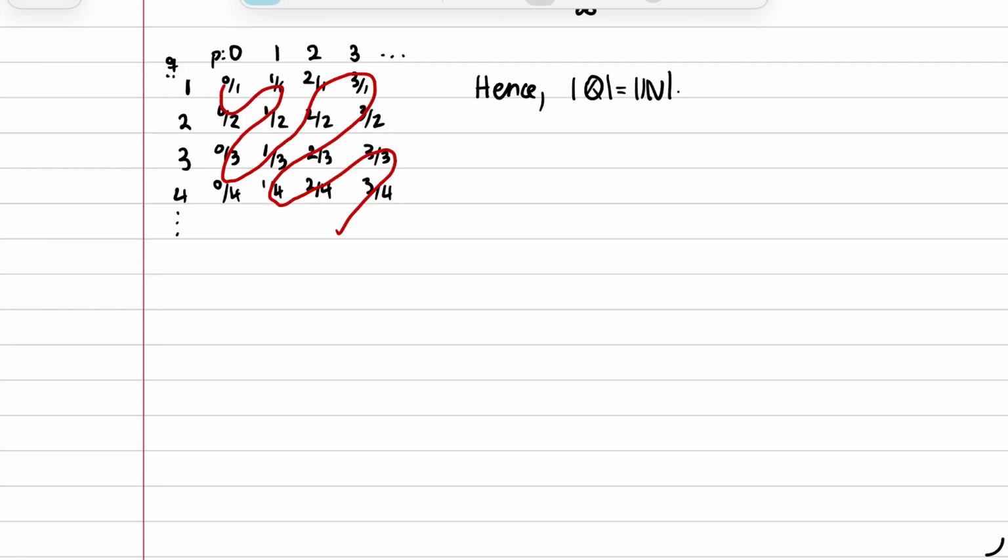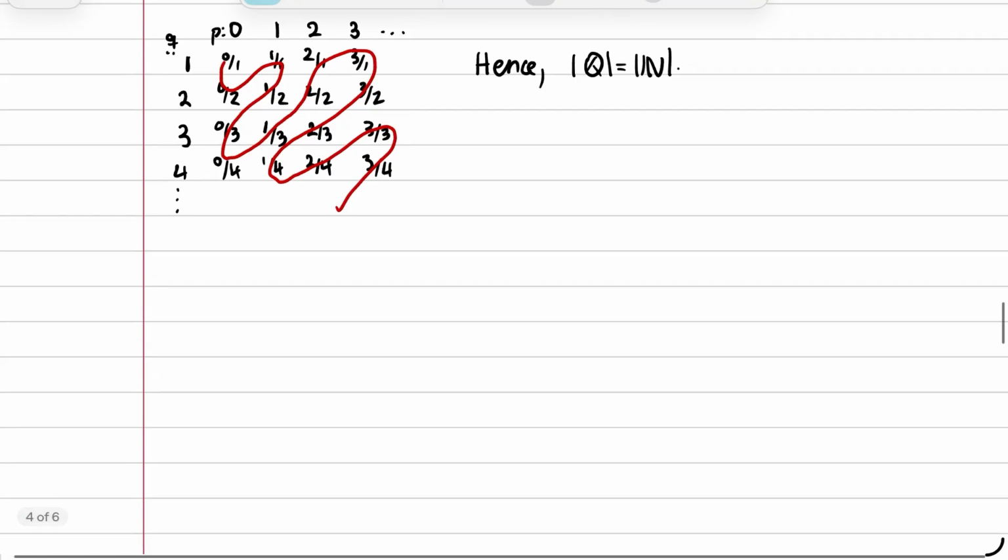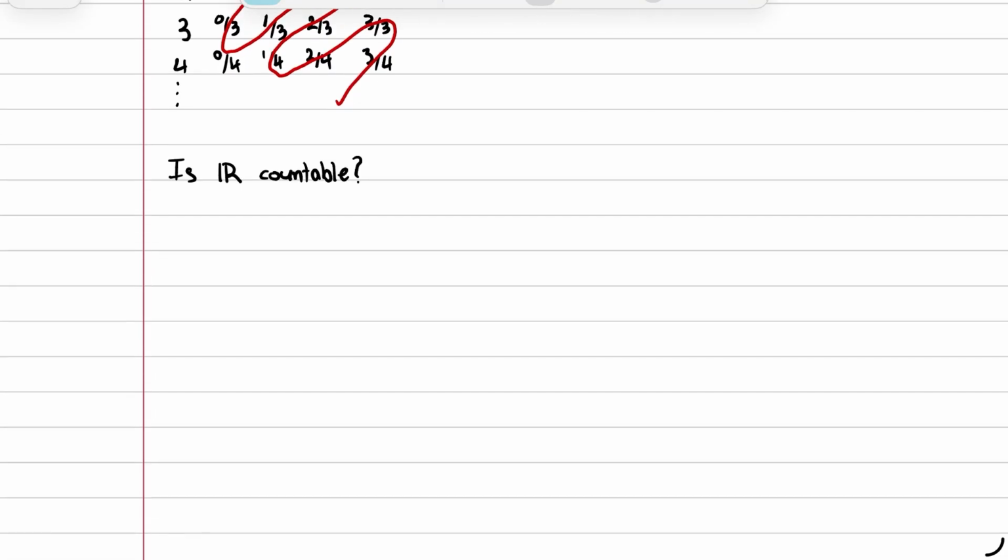Even if it's infinite, it means you can count them, you can list them, and that is the core of the next proof. Question: are the real numbers countable? I mean, so far we've been dealing with one infinity, that of the natural numbers, but is the real numbers going to be similar? After all, it only adds irrational numbers to the mix. How bad could it get? Well, the answer is very bad, and we'll show why.